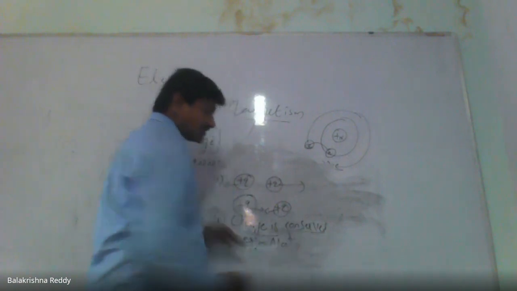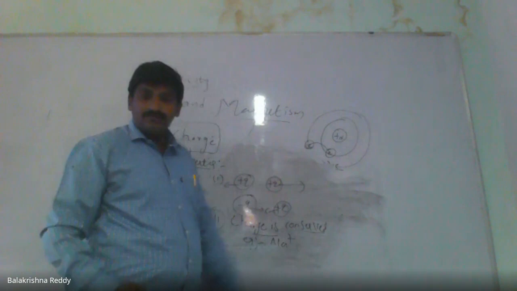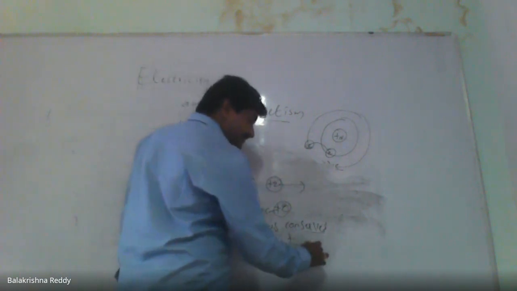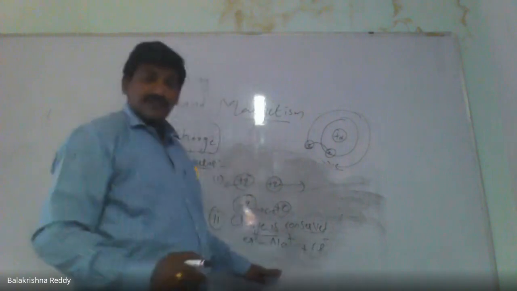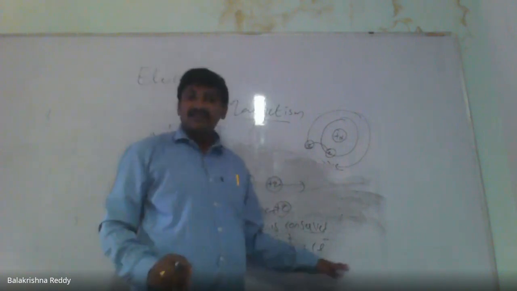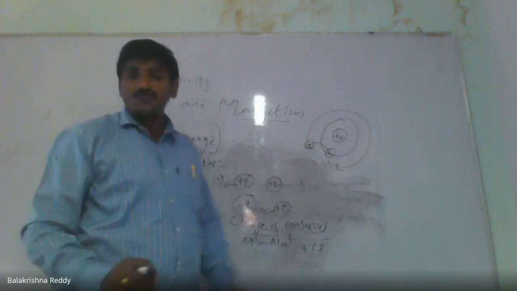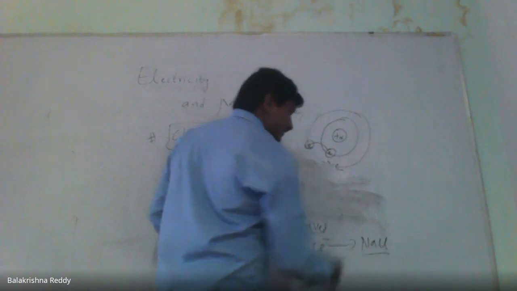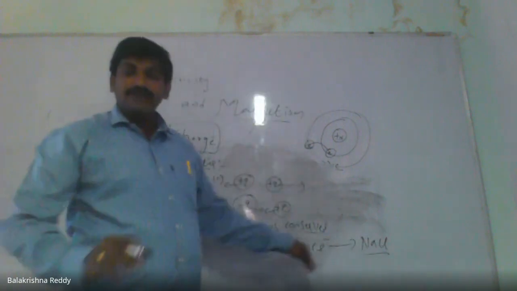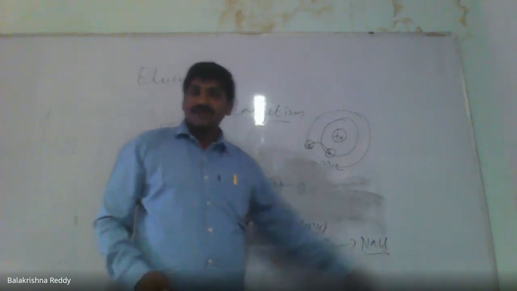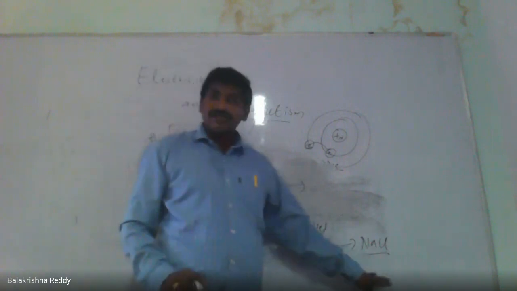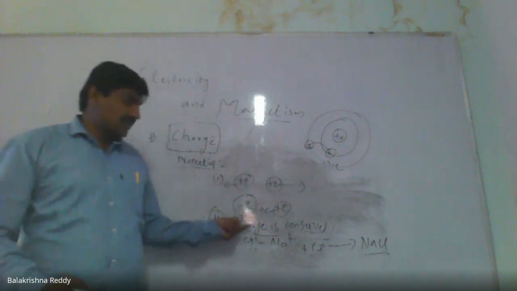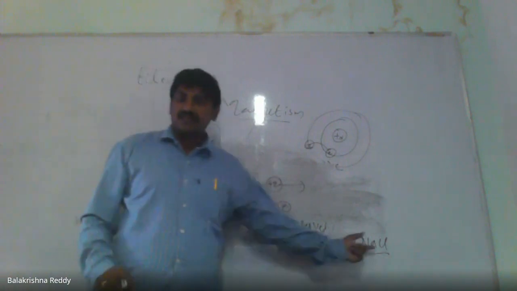Na plus is a sodium ion, which is positive, and Cl minus is negative. One is a positively charged body, the other a negatively charged body. Whenever I join these two, the result is NaCl. Then the charge is neutralized, but it is not destroyed. LHS is equal to RHS in terms of the charges. So we can say that charge is conserved in nature.